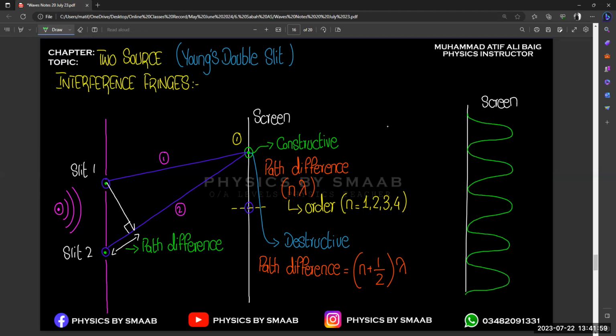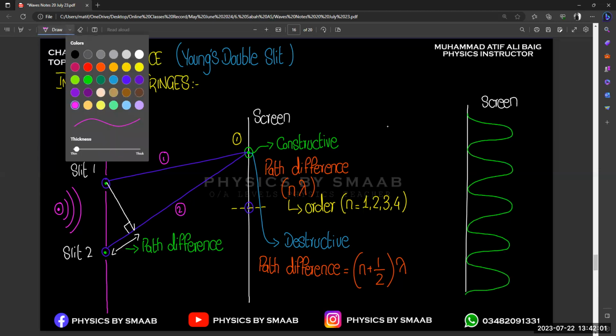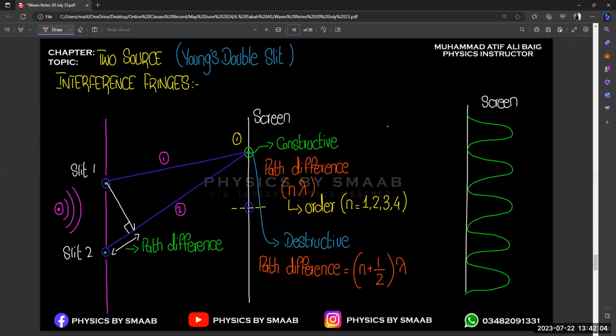And what does this wave pattern show you? Let's suppose this is our central point, the central max, because this is completely at the center, aligned from the initial position, right? If we start moving in the upward direction, this will be n equal to 1, n equal to 2, and the same goes in the downward direction, n equal to 1, 2, right?